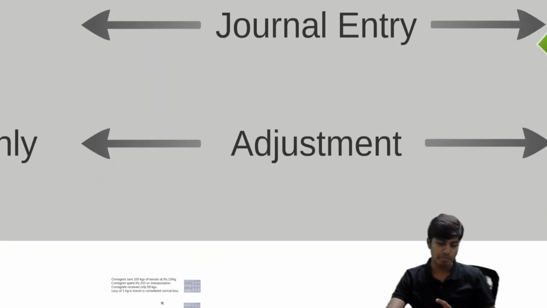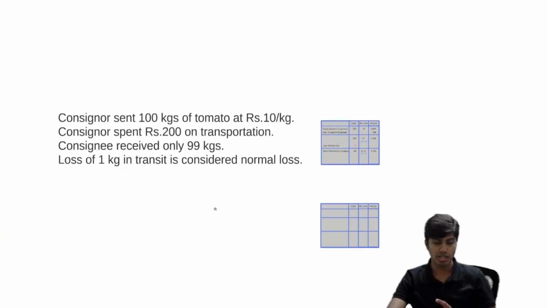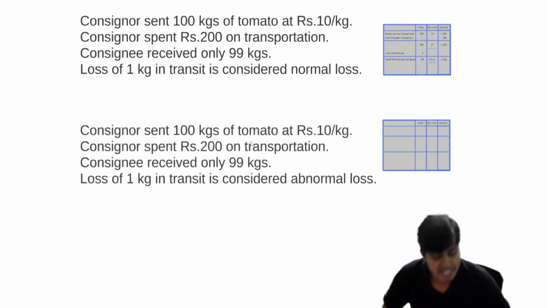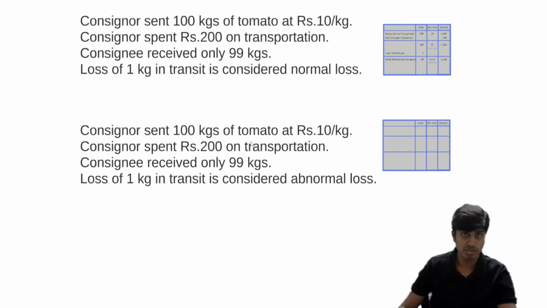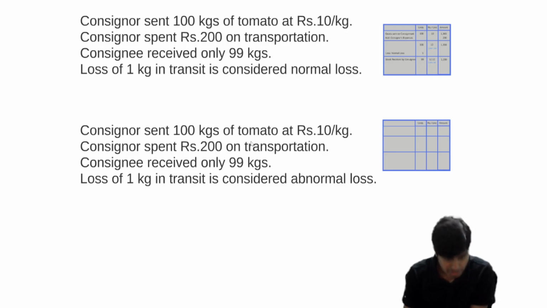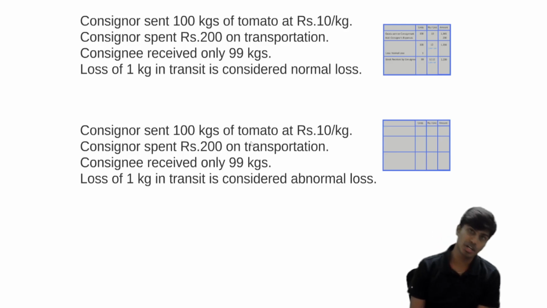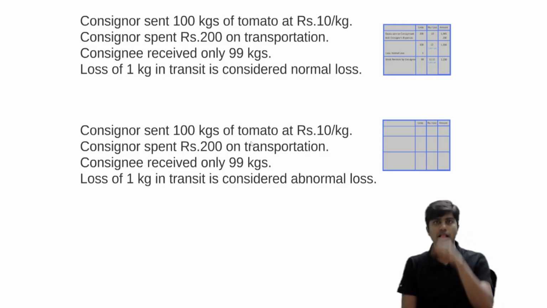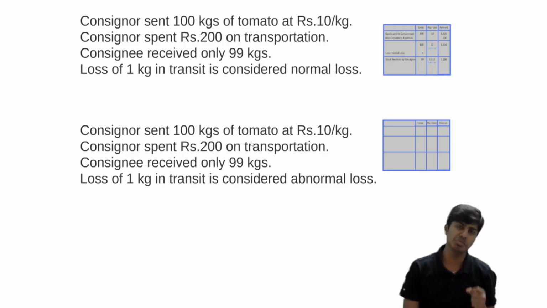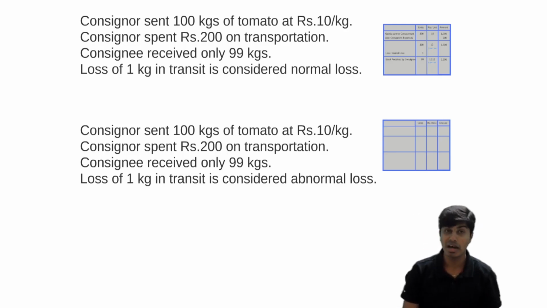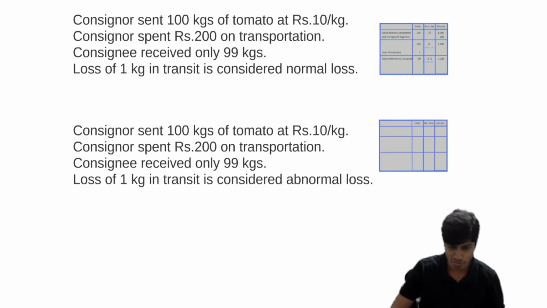Now, let us see the example with regard to abnormal loss. Let's say consignor sent 100 kgs of tomatoes at rupees 10 per kg. Consignor spent rupees 200 on transportation and consignee received only 99. And let's say that 1 kg which is lost is not normal loss. Let us say that the 1 kg that is lost is abnormal loss. How will it go?